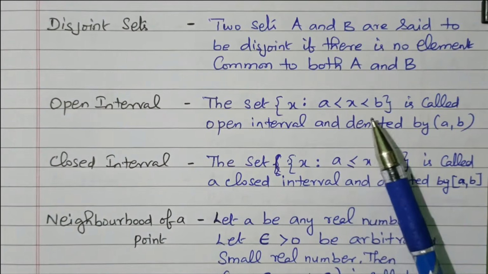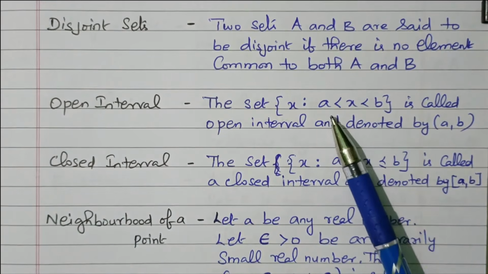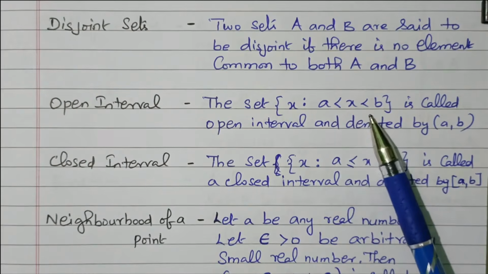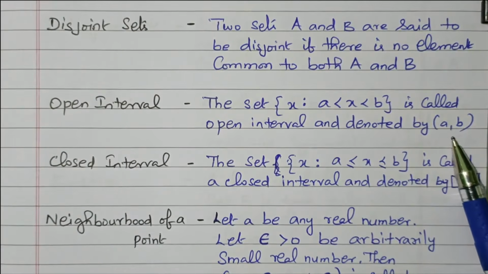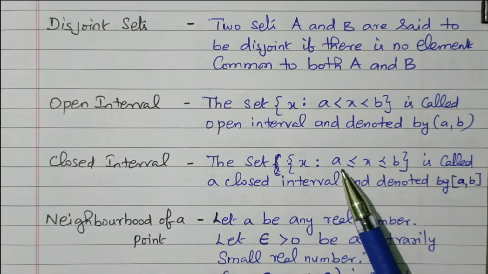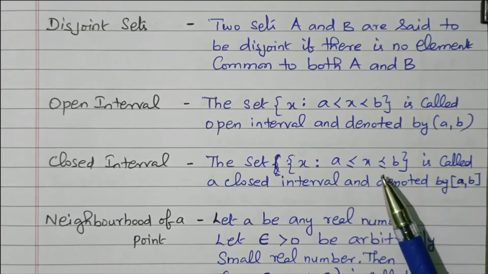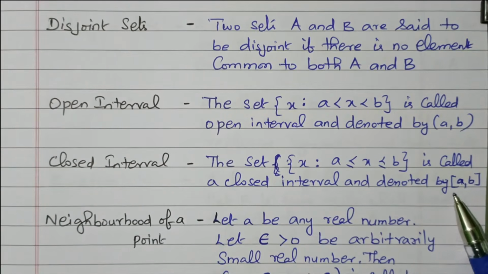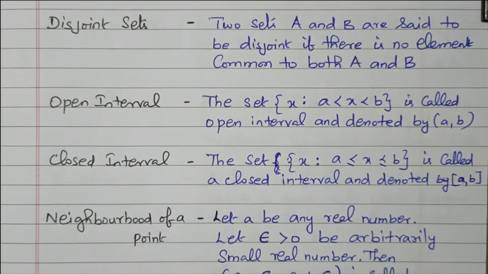But here, in between A and B, A is not included and B is also not included. That is, X is greater than A and less than B. Since A and B are not included, that is the open interval, denoted by opening and closing parentheses of A comma B. Here A is less than or equal to X, less than or equal to B, so A and B are also included, and that is denoted by square brackets A comma B. That is the difference between an open interval and a closed interval.